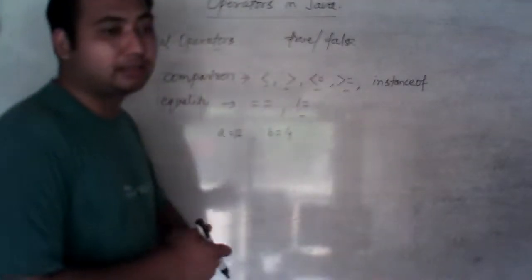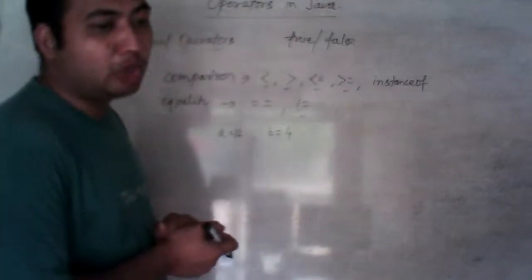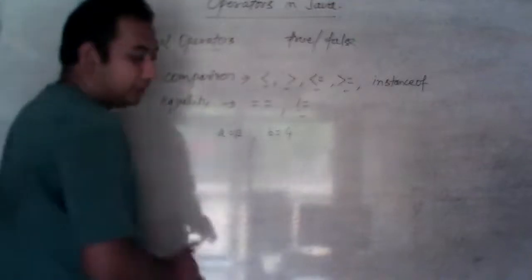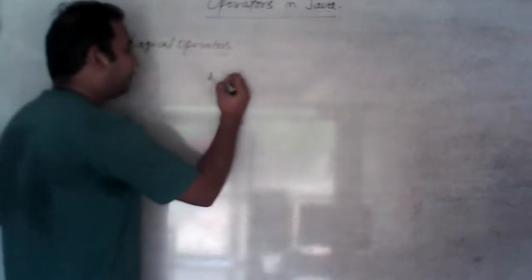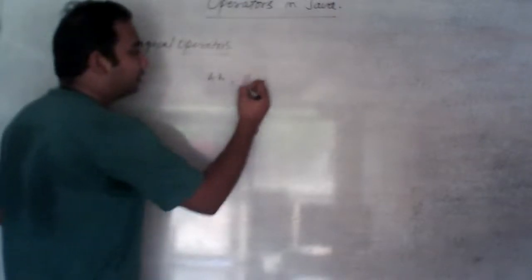So it is clear. Now come to the next, logical operators. We have ampersand, and or.